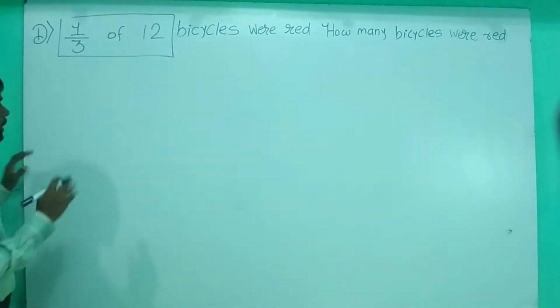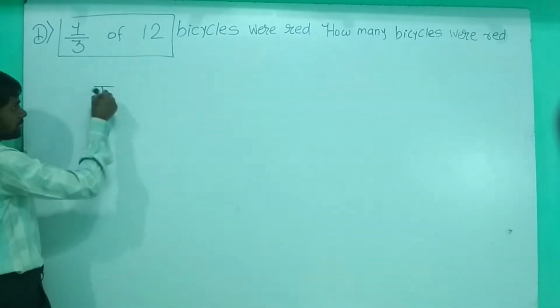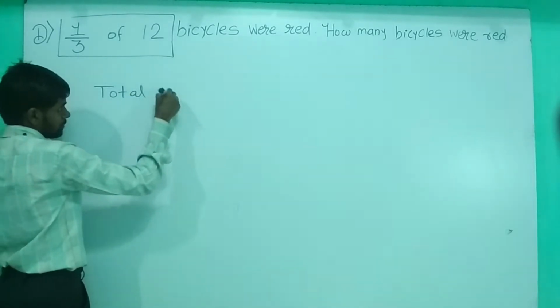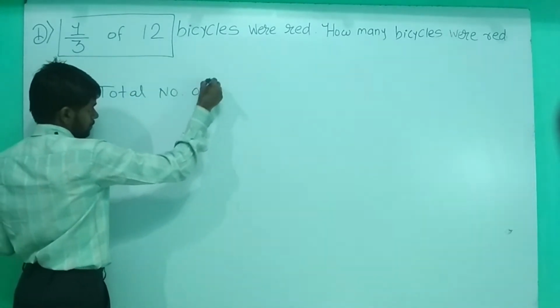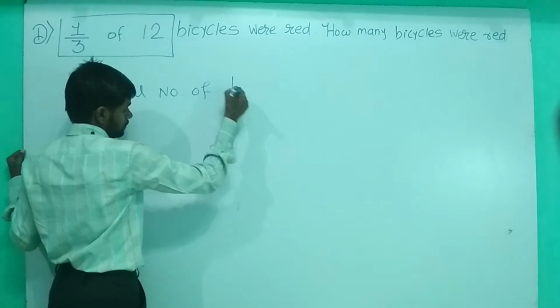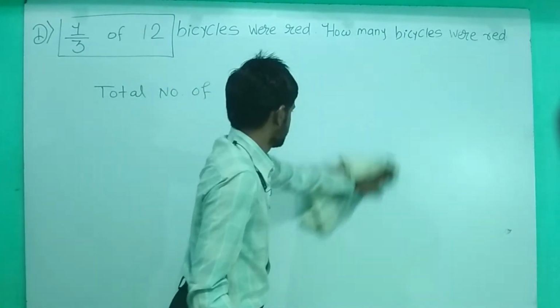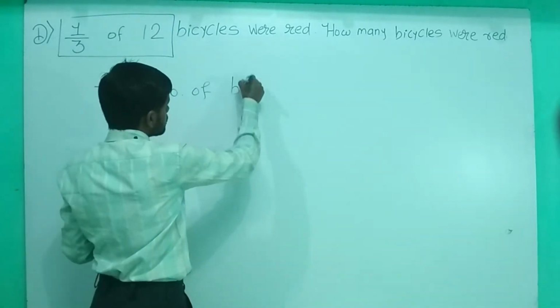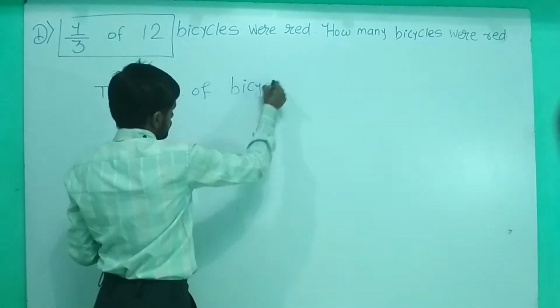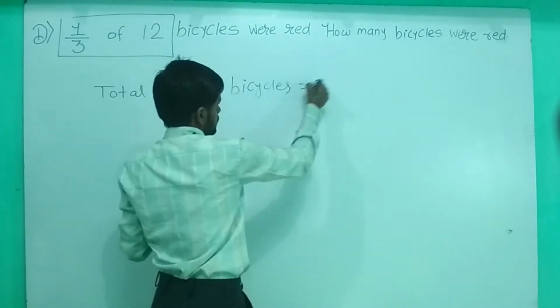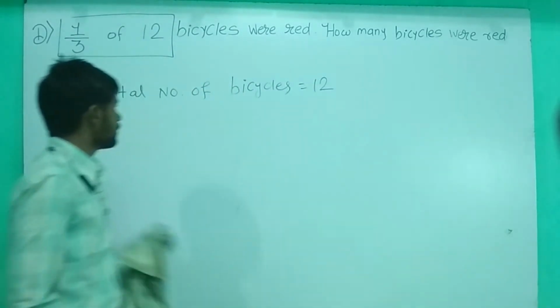First of all, we will write the total number of bicycles. Total number of bicycles is equal to 12. This is the total number of bicycles.